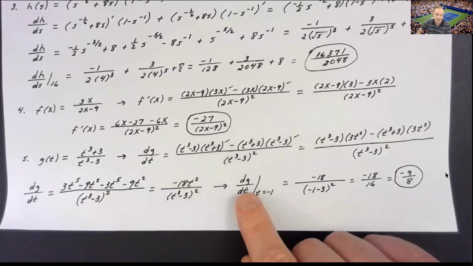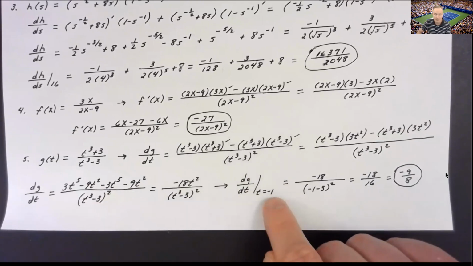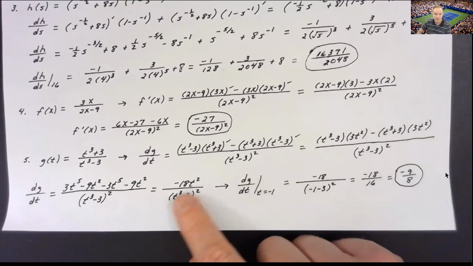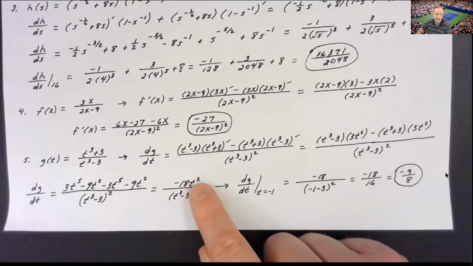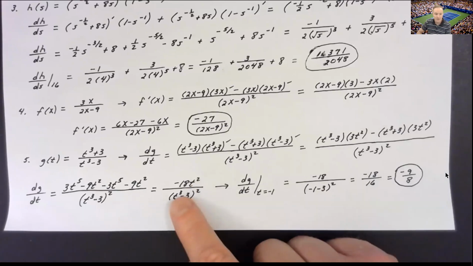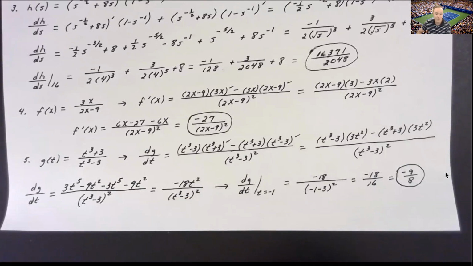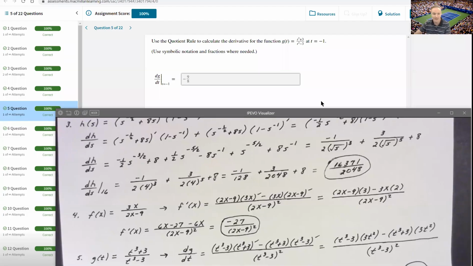They wanted dg dt such that t is equal to -1. So all I did was I plugged a -1 everywhere I saw a t. I knew in my numerator it wouldn't change a thing. It's just going to be negative 18. My denominator is going to be -1 minus 3 quantity squared. That's a -4 squared for a positive 16. Gave me negative 18 over positive 16, reduced down to -9 over 8. And that answer was great.